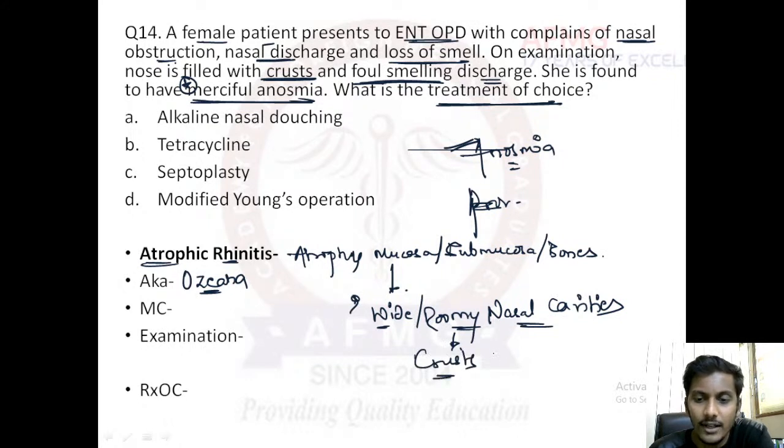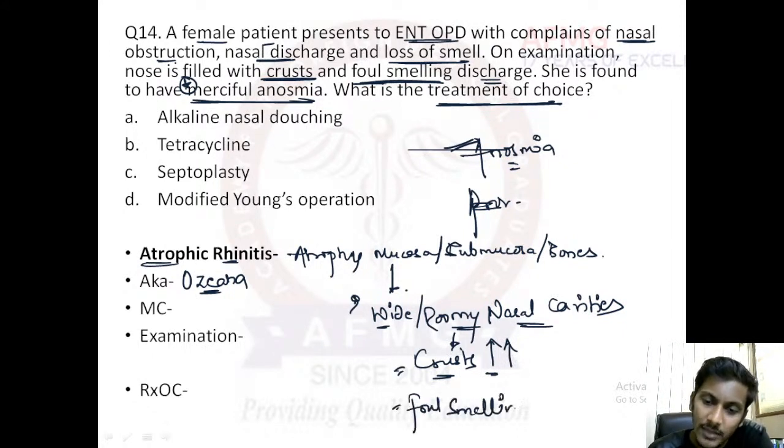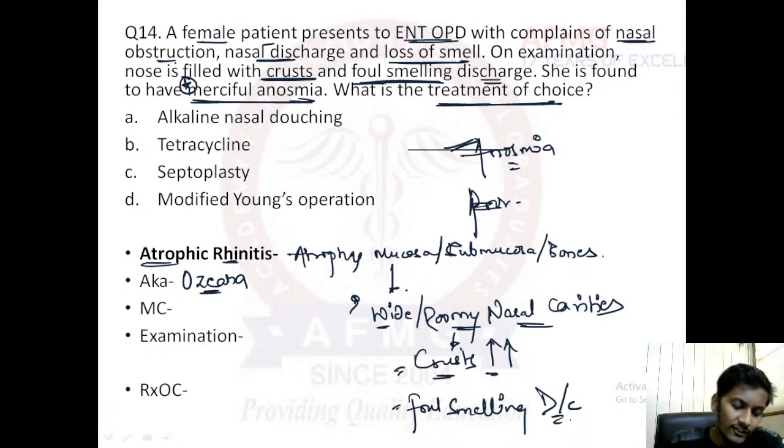So the nasal cavity would be filled with crusts. Along with crust there would be a foul smelling discharge, but the patient is anosmic herself, therefore the patient could not smell her discharge herself, therefore it is known as merciful anosmia. So merciful anosmia is a very characteristic feature of atrophic rhinitis or ozena, and it most commonly affects females.